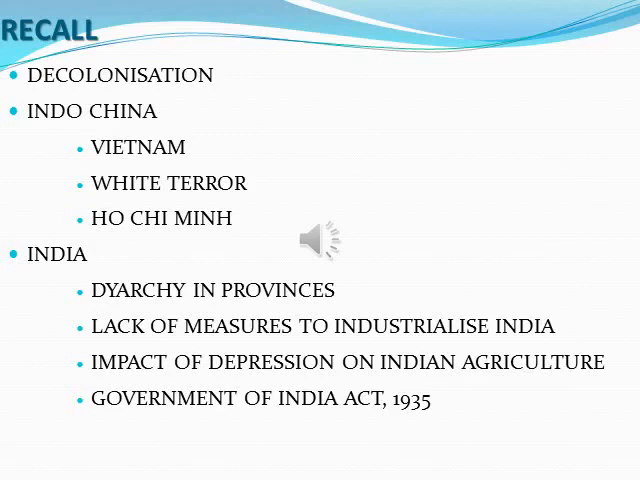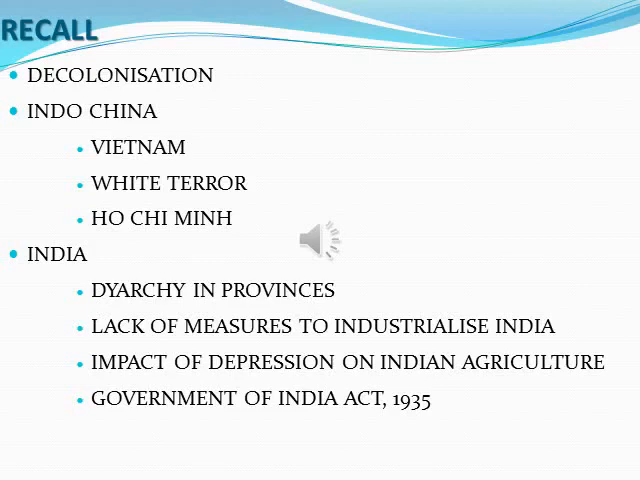First, the decolonization process in Indochina. Indochina includes Laos, Cambodia and Vietnam. We discussed the decolonization process in Vietnam. We also discussed what white terror is, and then Ho Chi Minh: who he was and what he did. Then the decolonization process in India. So what happened in India?